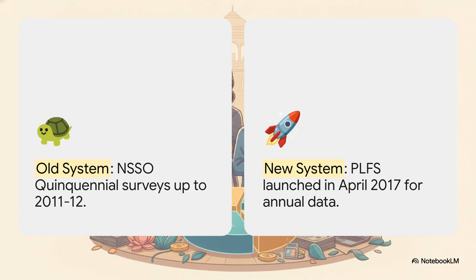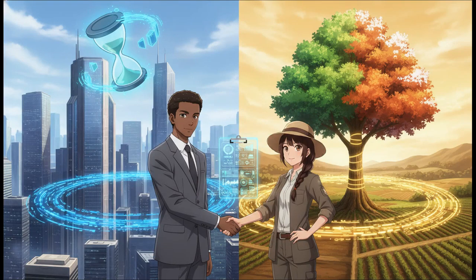Recognizing they needed more frequent updates, the NSO launched a massive upgrade, the Periodic Labor Force Survey, or PLFS, in April 2017. The PLFS was designed with a super clear dual objective. First, it estimates key indicators in a really short window, just 3 months, specifically for urban areas. Second, it measures parameters annually for both rural and urban areas. This is such a smart approach because it gives the government these rapid, highly frequent snapshots of fast-changing urban job markets while still keeping a solid annual baseline for the entire country.